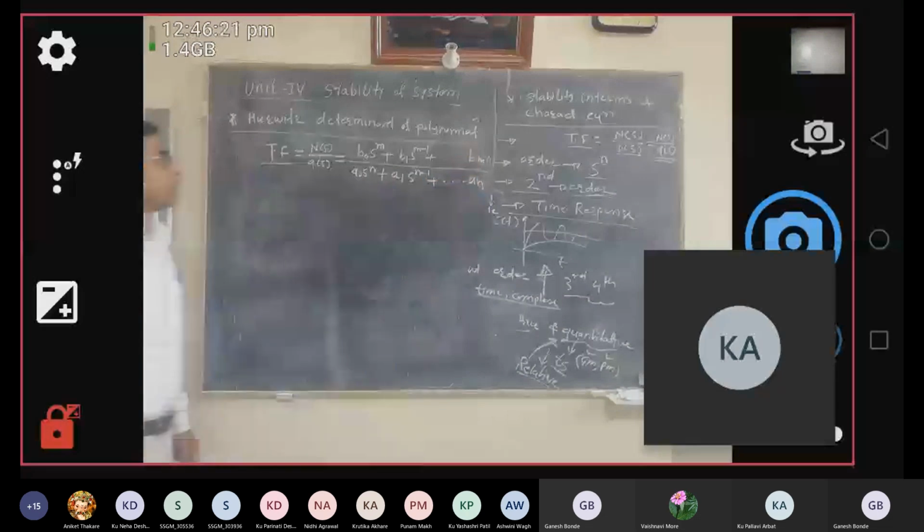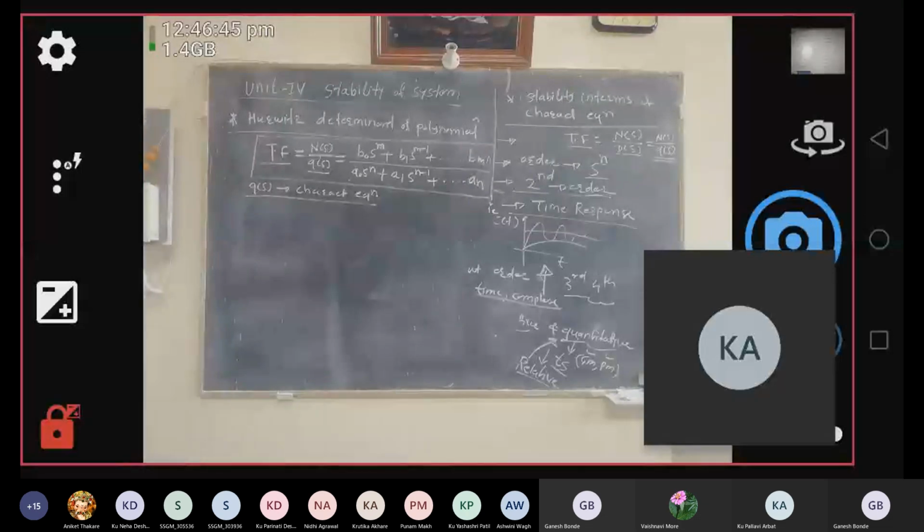So this is the general form of transfer function. The upper term is denoted by n of s and the denominator term is denoted by q of s. Here q of s is called the characteristic equation, and the stability of the system is determined with respect to this characteristic equation of the transfer function of the given system.